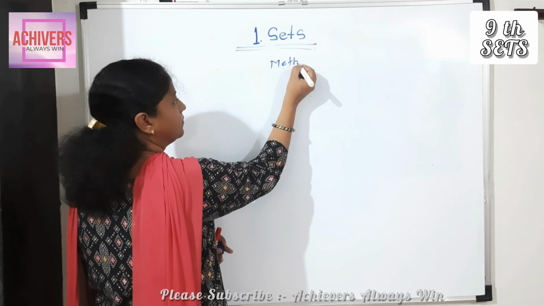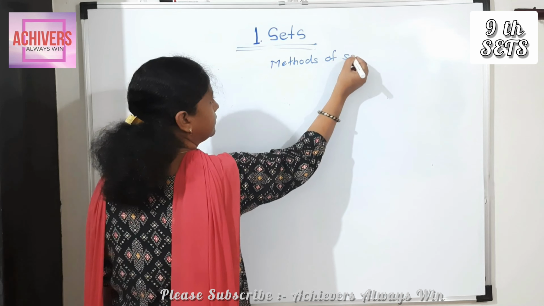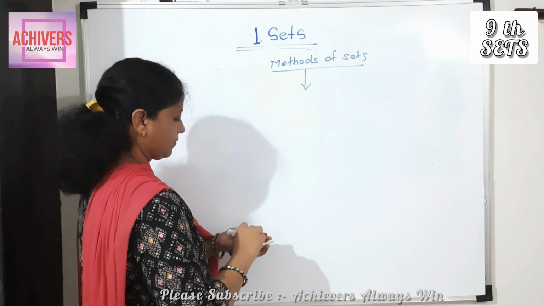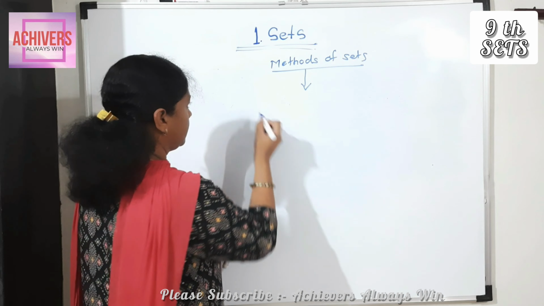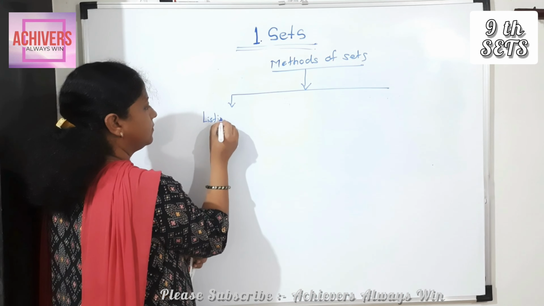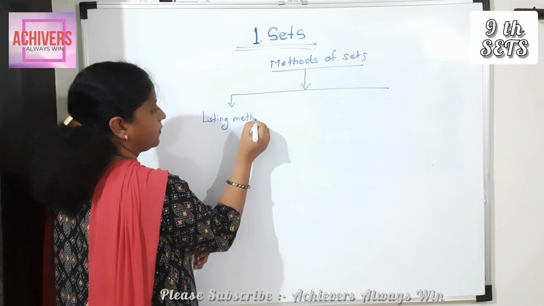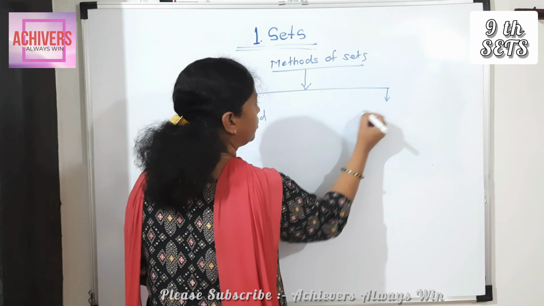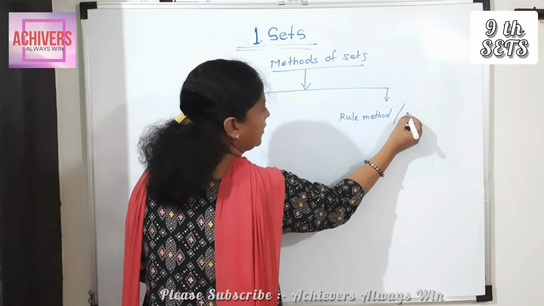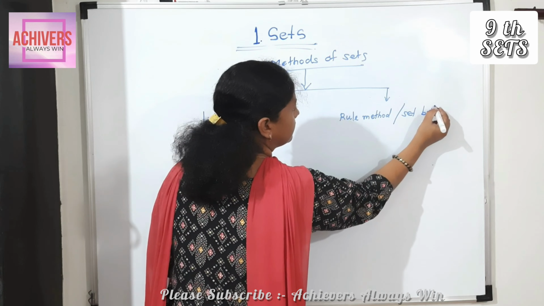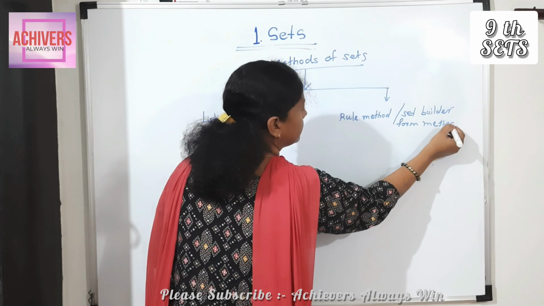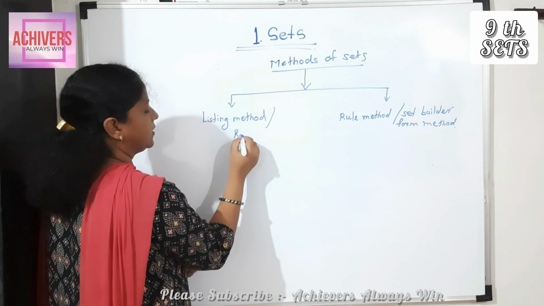Methods of set. There are 2 methods. First method is listing method, and second one is rule method, or second name set builder form. And here second name is roster method.